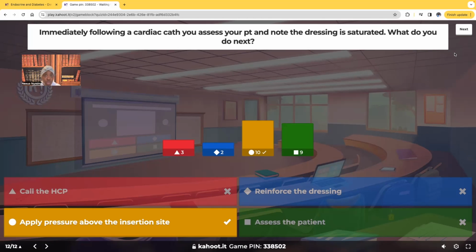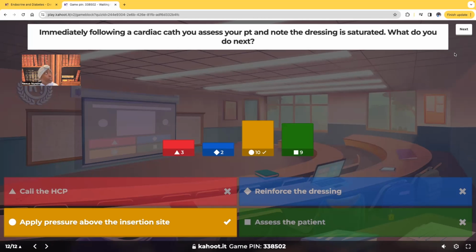It says you've assessed your patient because that's how you know the dressing is saturated. So what's happening here? We see that this patient's hemorrhaging. That dressing being saturated, full of blood, they're bleeding out. What's the next thing to do? So for everybody on this live that chose assess, you mean to tell me that you assessed your patient, you saw that your patient was bleeding out, and your brain told you to continue looking at that patient?